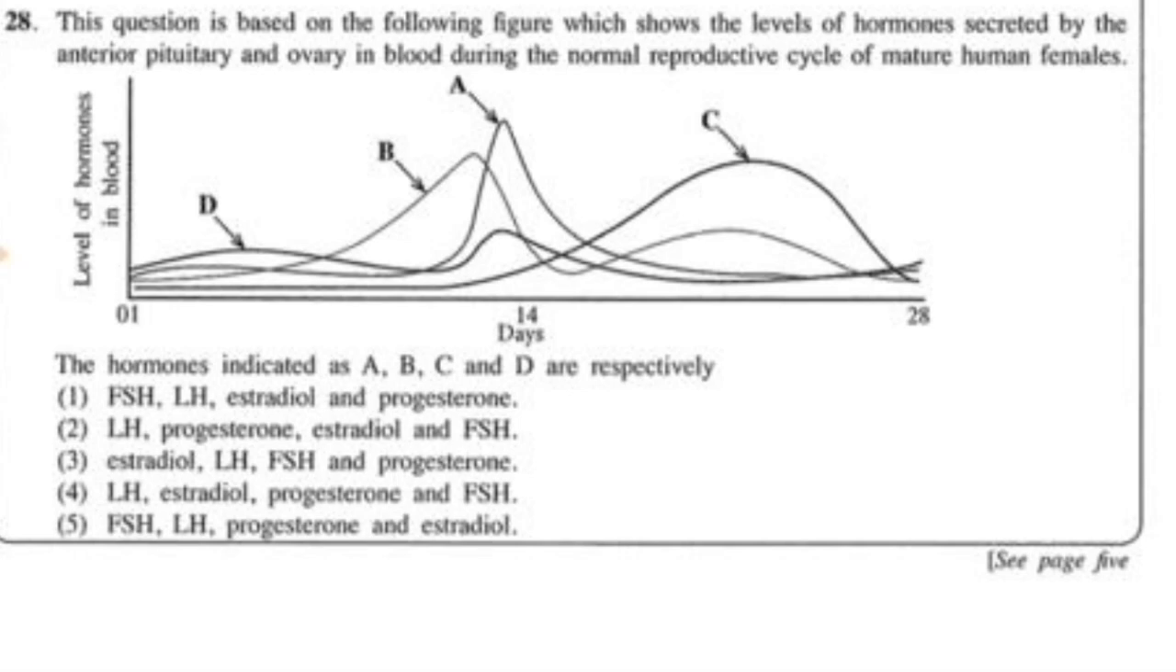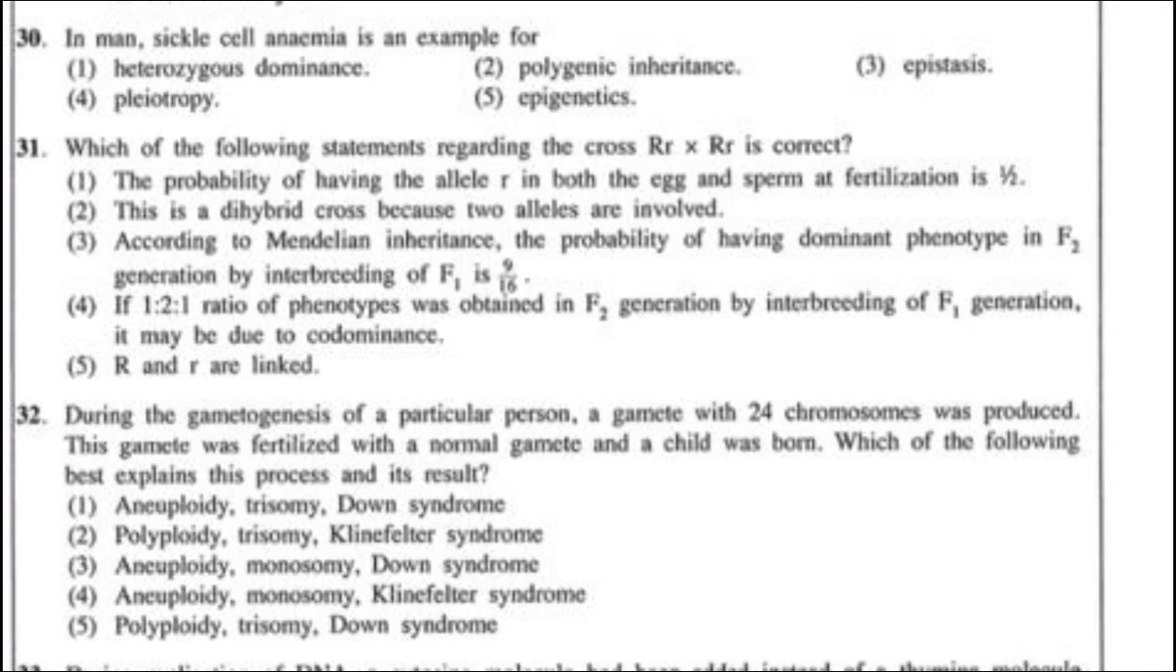29th question, it's all. Then the 30th question, in man, sickle cell anemia is an example for pleiotropy. That is a theory point. We have to know an example of pleiotropy is sickle cell anemia. The 31st question, which of the following statements regarding the cross capital R small r into capital R small r is correct? This is a normal monohybrid cross, and if you write the alleles and the gametes and perform the cross, and check all the statements, you can see answer number 4 is correct. That is the answer.